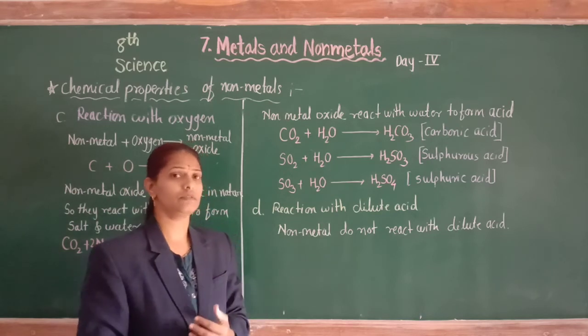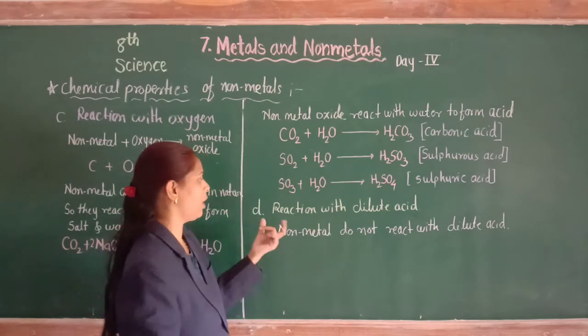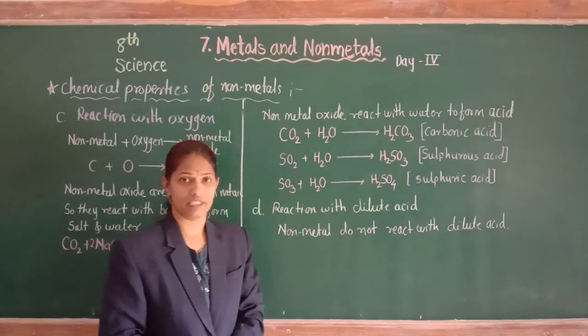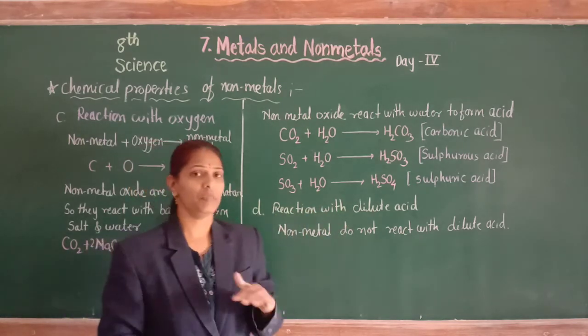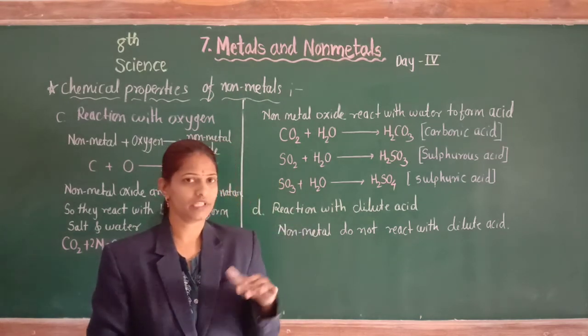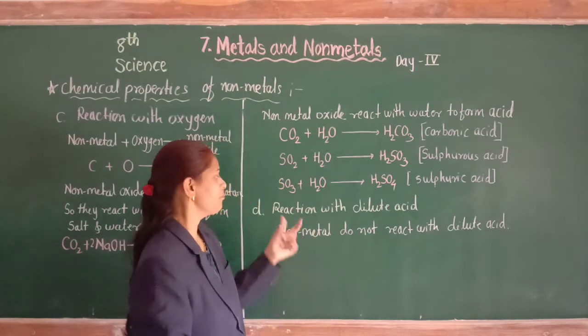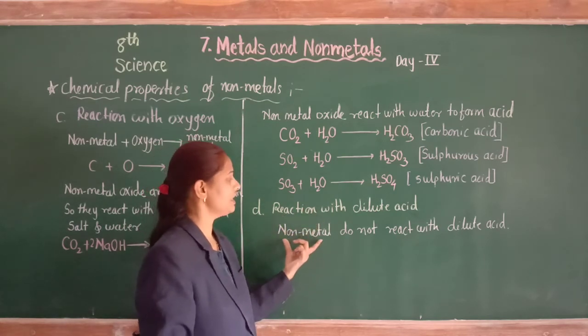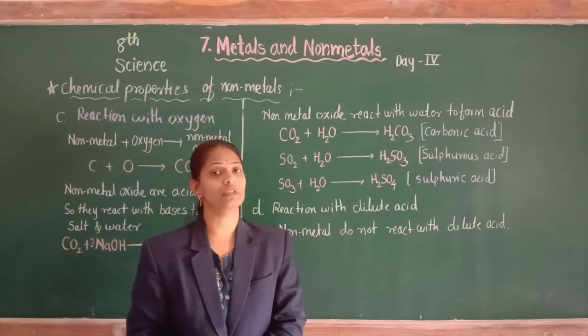The last, the fourth chemical property of non-metals, is reaction with dilute acid. We know that when a metal reacts with dilute acid, hydrogen gas is evolved. But non-metals do not react with dilute acid.